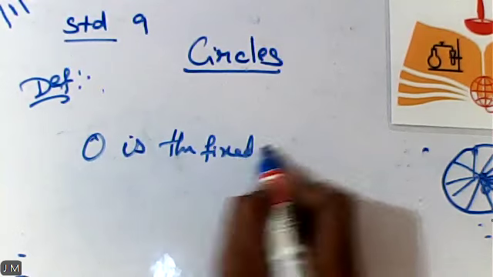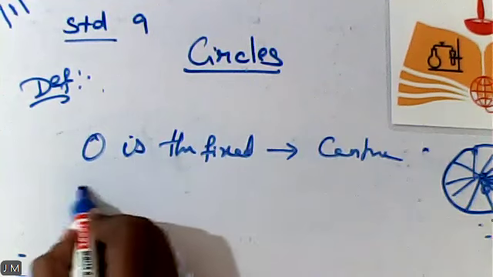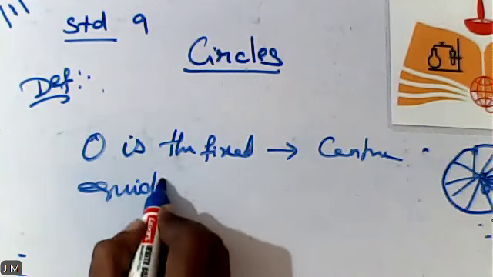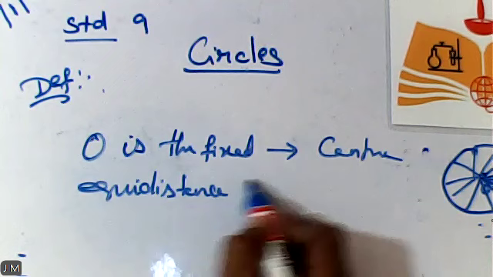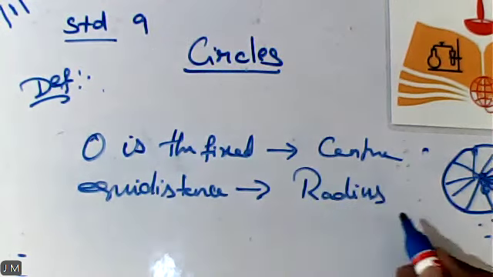So what is the name of this fixed point? It is nothing but the center. What about the equidistance? The equidistance is also called the radius. I'll give you the explanation one by one. O is the fixed point, which is called the center, and the equidistance is called the radius. Am I clear with you all?